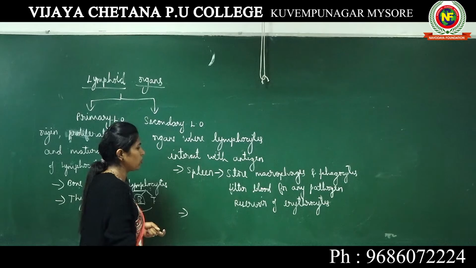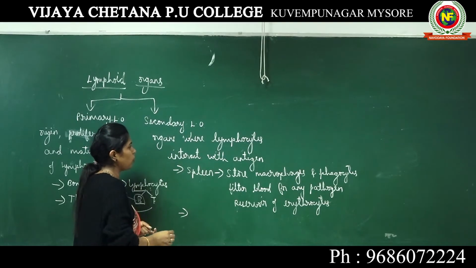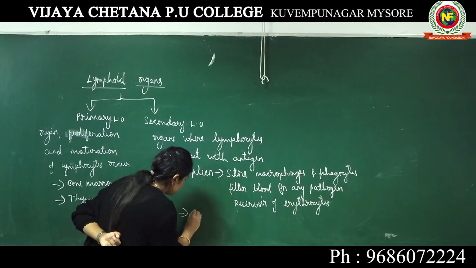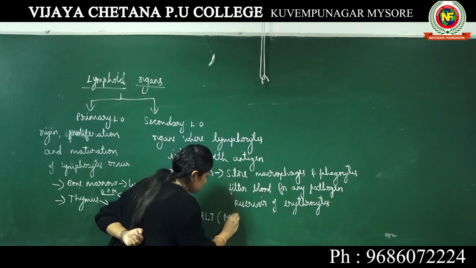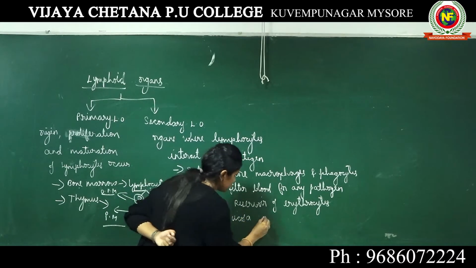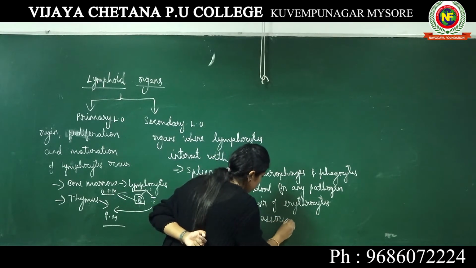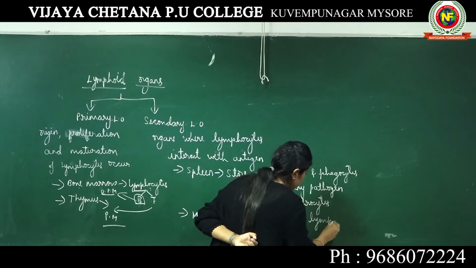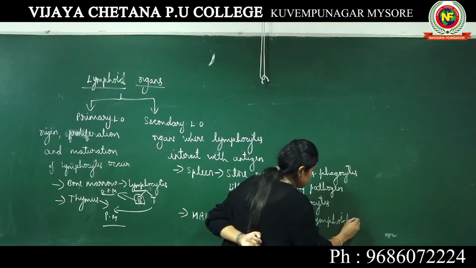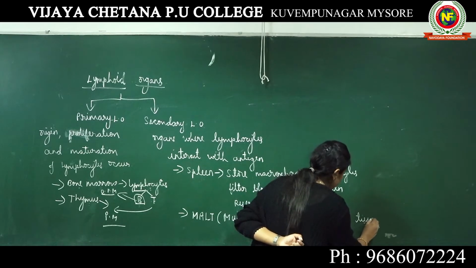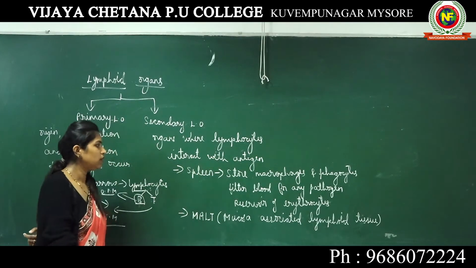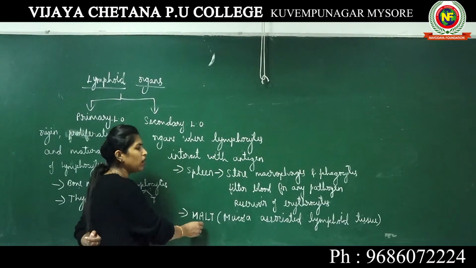Then the next organ, which is known as a secondary lymphoid organ, is mucosa associated lymphoid tissue, MALT.